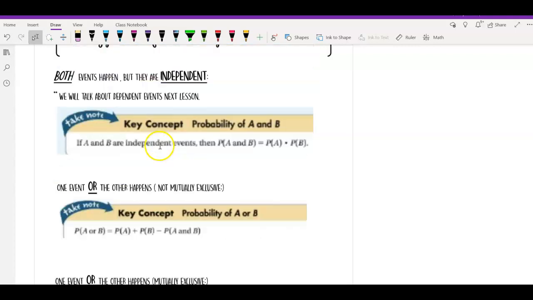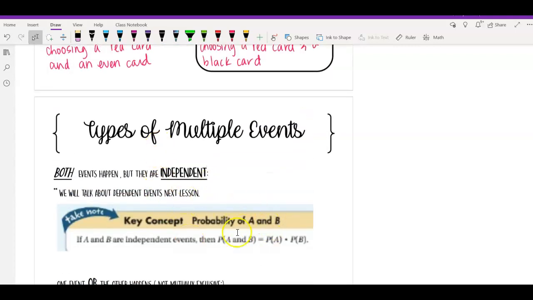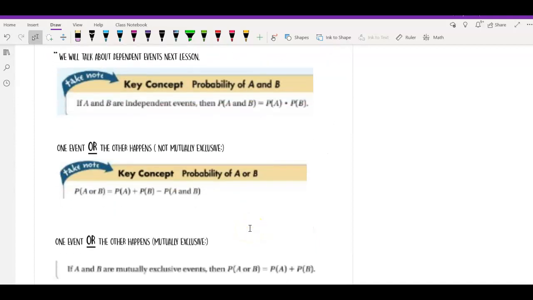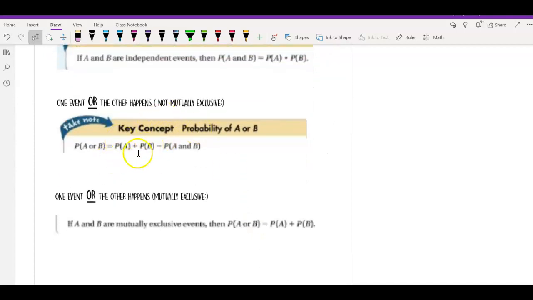So again, if it's an and situation, then you multiply. If it's an or situation, you're going to add. And if it's not mutually exclusive, you're also going to subtract what happens when both of those things occur. So you'll see both of those again in the examples.